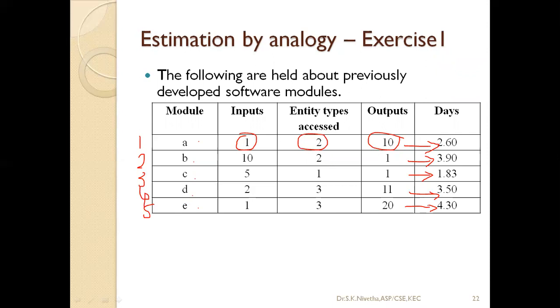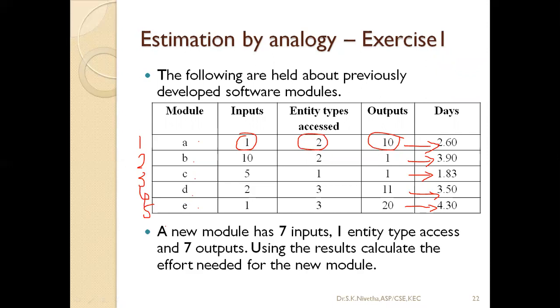Now, a new project is coming. All these are already completed project data. And a new module is coming. This module requires 7 inputs, 1 entity type and 7 outputs. So now how can I estimate the effort roughly based on the past data? For this new module, I should compare it with A first, then B, then C, then D, then E, using the same Euclidean distance.